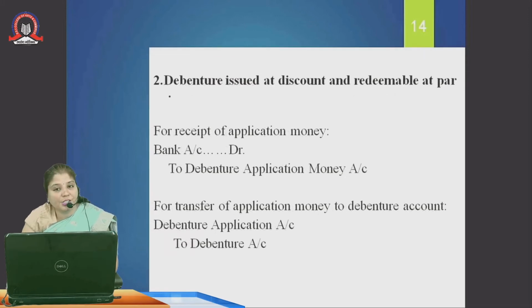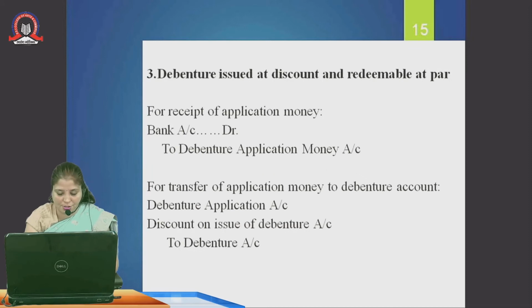Then debenture issued at discount and redeemable at par. For the receipt of the application money, we have to make an entry called bank account debit to debenture application money, and debenture application account debit to debentures. Debentures issued at discount, redeemable at par, the entry will be bank account debit to debenture application money account, and then it has been issued at a discount.